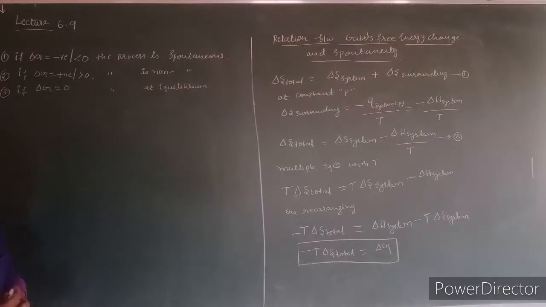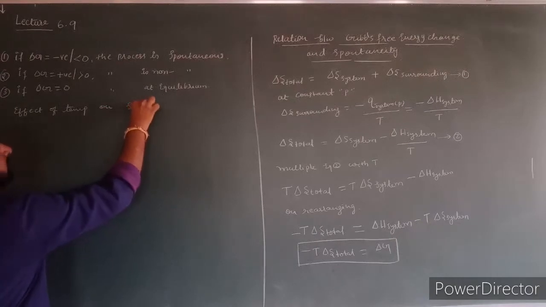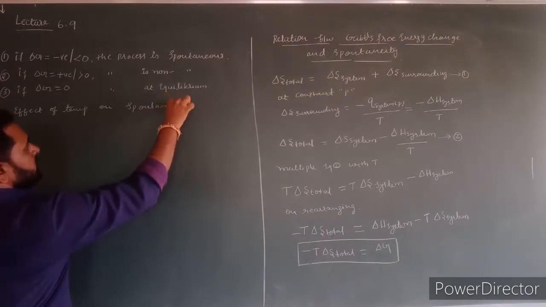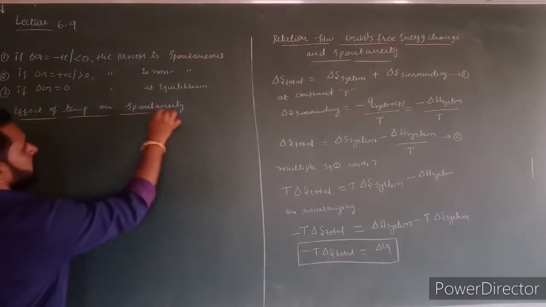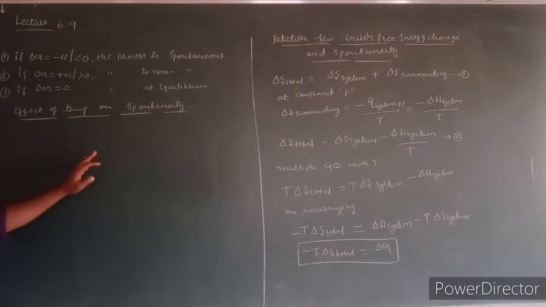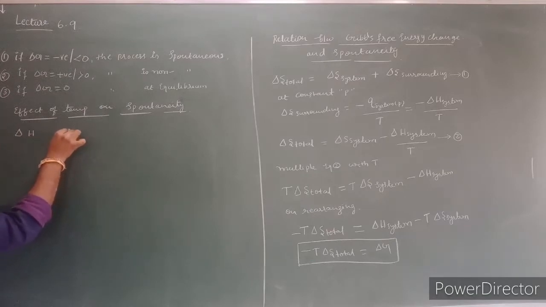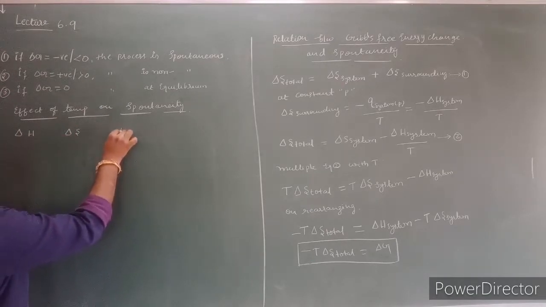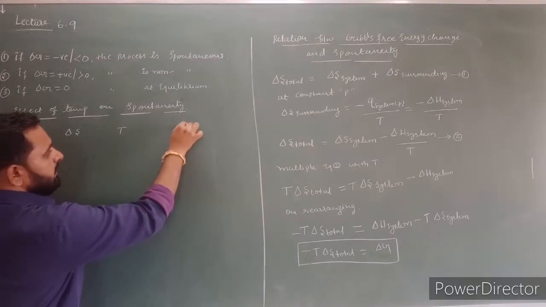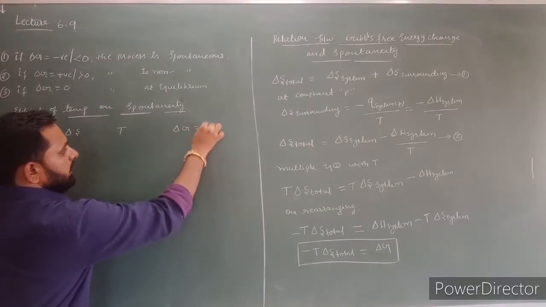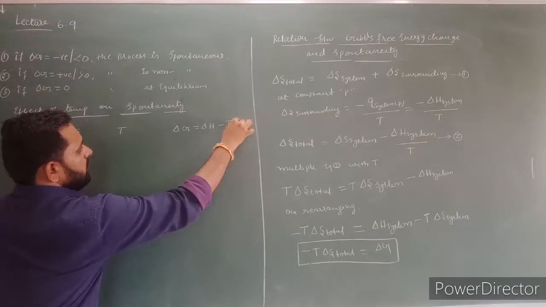Now let us discuss the effect of temperature on spontaneity. To avoid confusion, I will draw a tabular column. You learn this tabular column. In the first column I will write delta H, in the second column delta S, in the third column temperature, and in the fourth column delta G. Delta G is equal to delta H minus T into delta S.